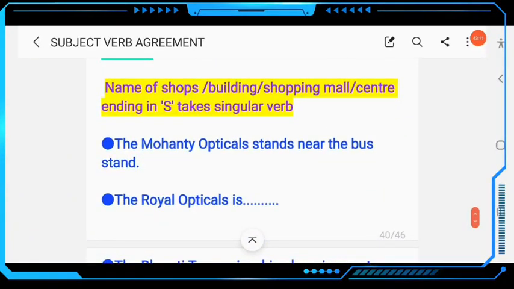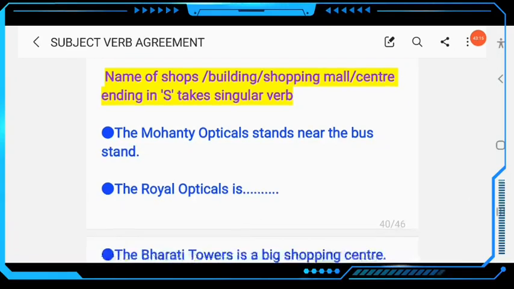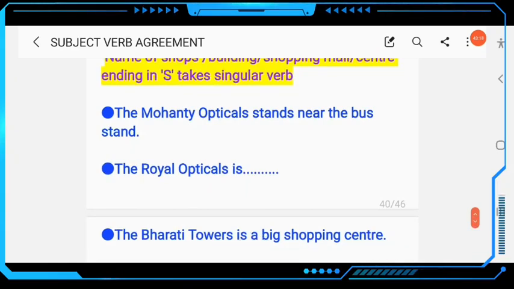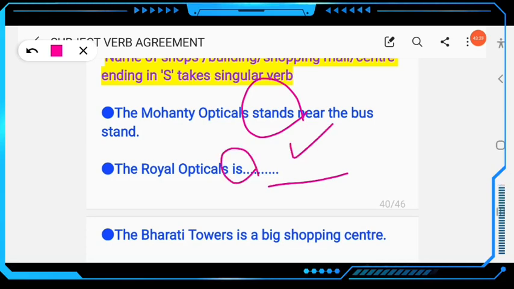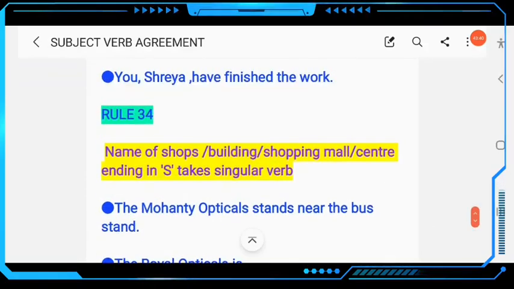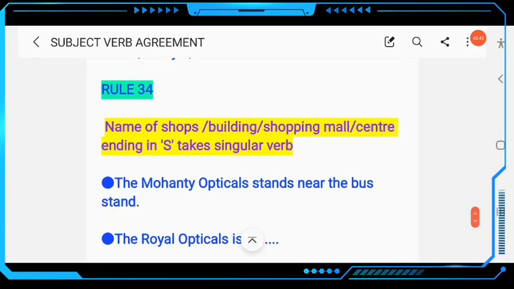Then next, come to rule number 34. Names of shops, buildings, shopping malls, and centers ending in s take a singular verb. For example, the Mohanty Opticals stands near the bus stand. Here the verb is singular: stands. Similarly, the Royal Opticals is in the market. Clear? Opticals is, not are. Another example: the Bharati Towers is a big shopping center. Here it ends with s, but the verb will be singular. Clear? This is rule number 34. Names of shops, buildings, shopping malls, and centers ending in s take a singular verb.